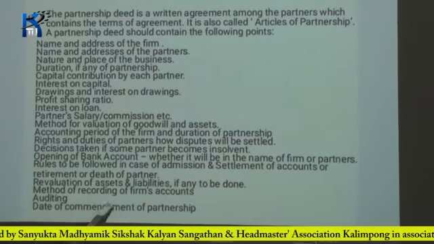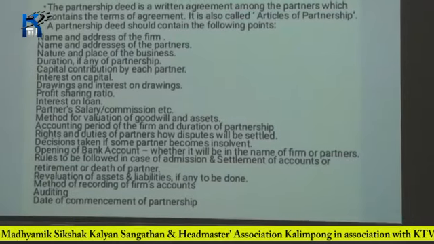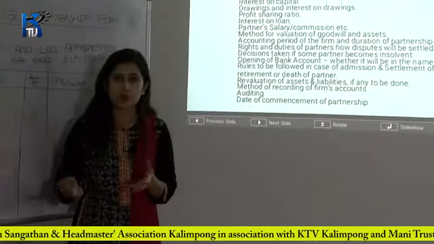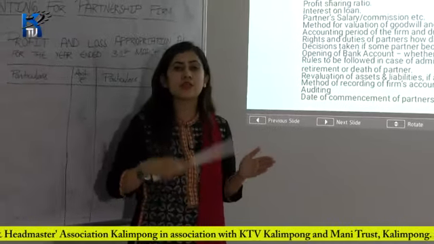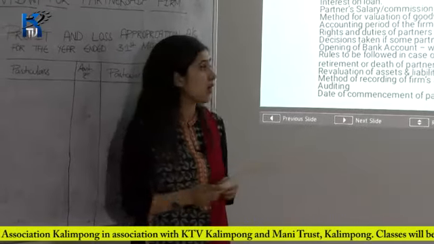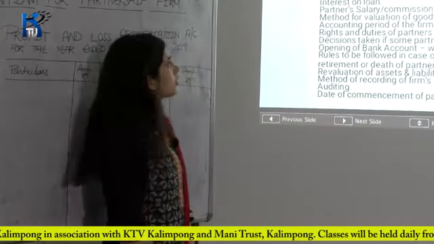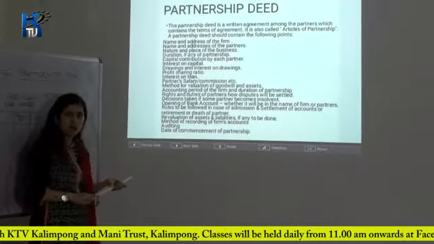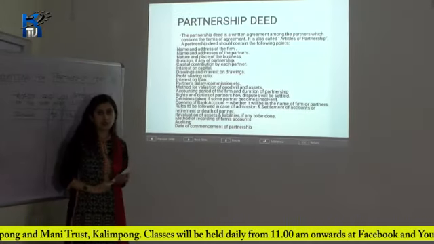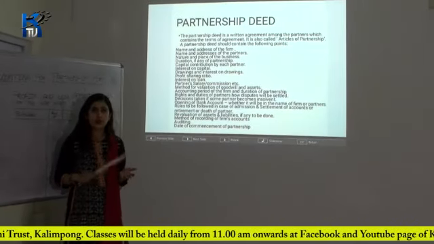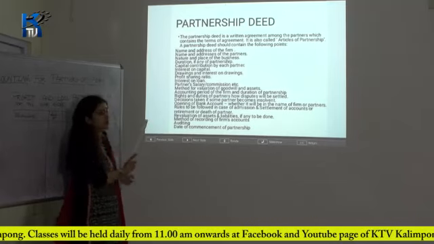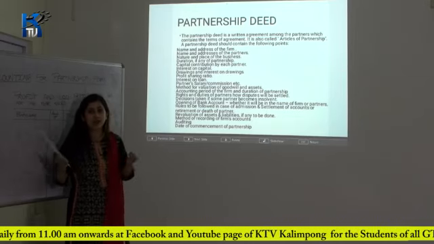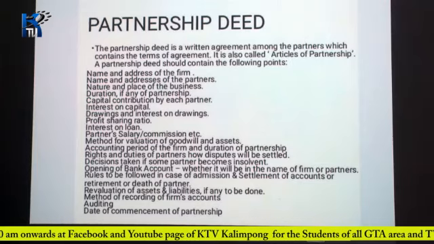Last one, date of commencement of the partnership. Date of commencement means the beginning, when you are going to start your business after the registration. Okay, you have to mention that date. Date of commencement of the partnership business, that also you have to mention in the partnership deed. Okay, so our partnership deed contains all the following points. You have to mention everything in the partnership deed before you start a business. Before you start a partnership firm, you have to mention all these things in the partnership deed in order to clarify. For example, if any dispute arises afterwards, you can at least clarify if you have a partnership deed.